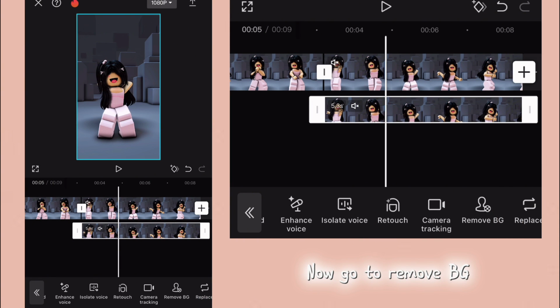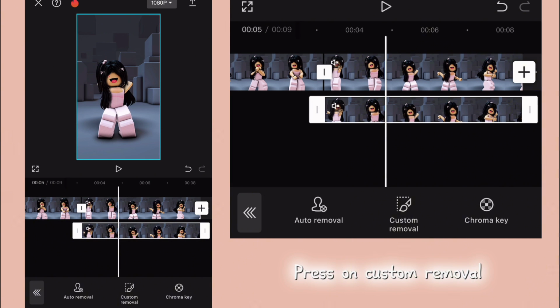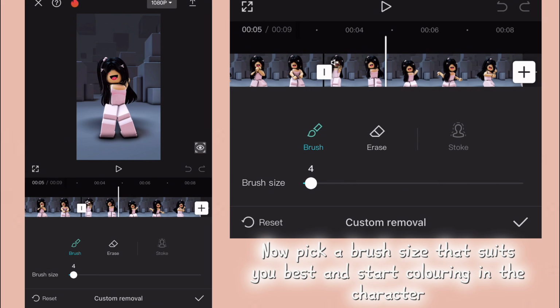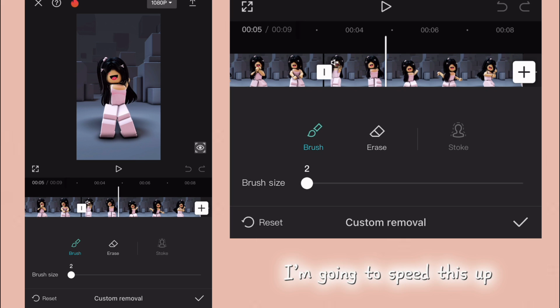Now go to Remove BG. Press on Custom Removal. Now pick a brush size that suits you best and start coloring in the character. I'm going to speed this up.